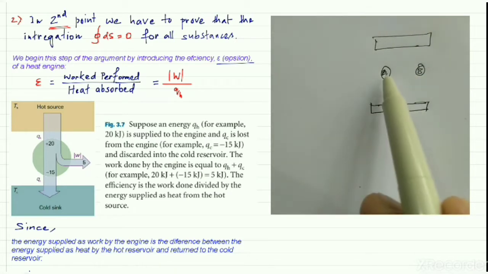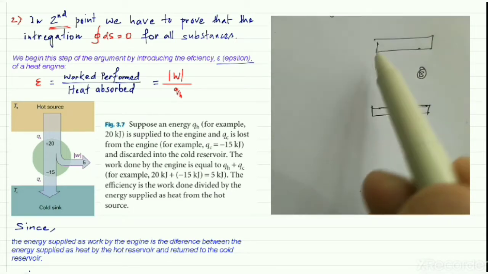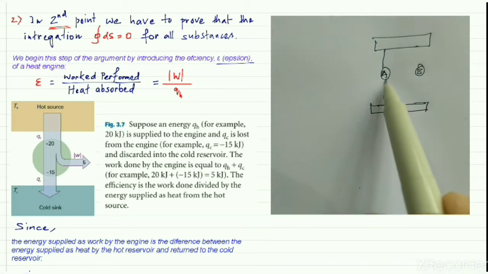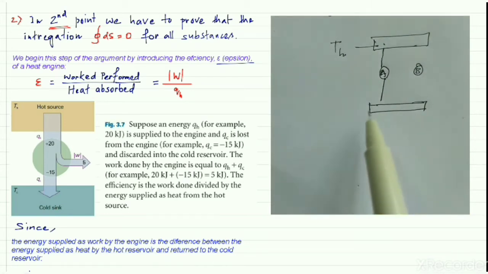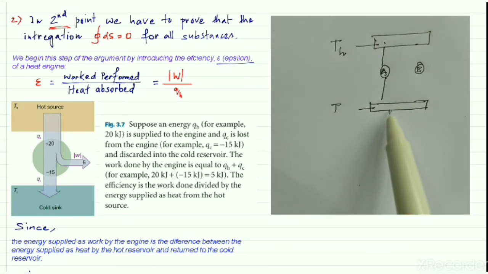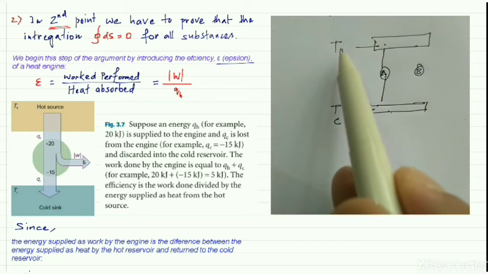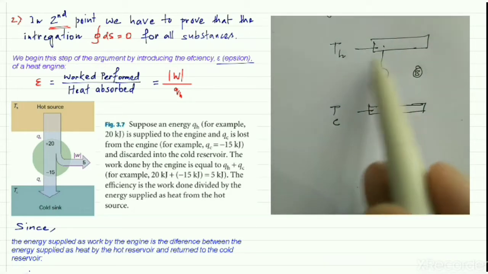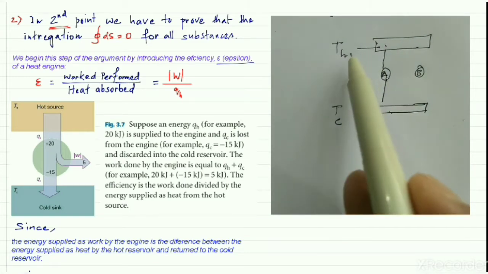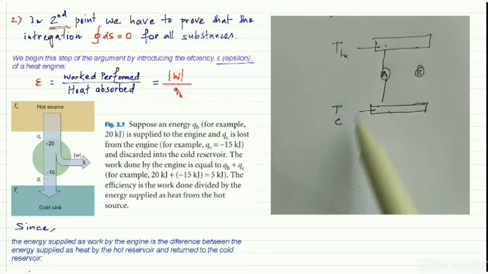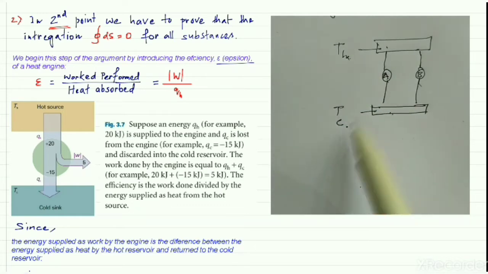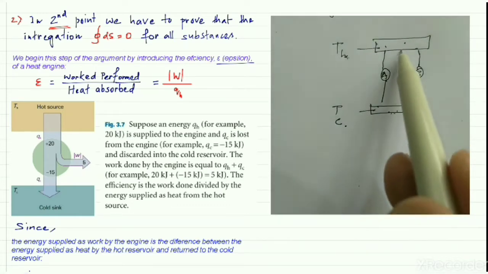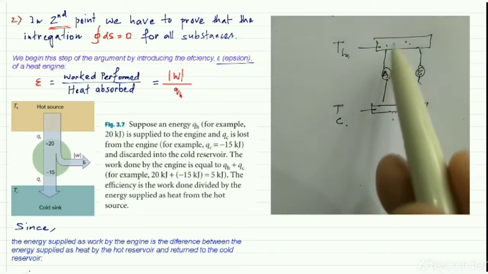If we put these two machines between a specific source and sink, having a fixed temperature, that means we put this machine between TH and TC, and also put this machine between TH and TC. That means the conditions are the same, and the temperature difference for these two is the same.